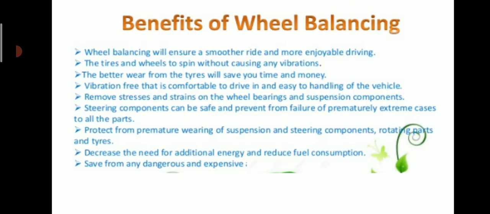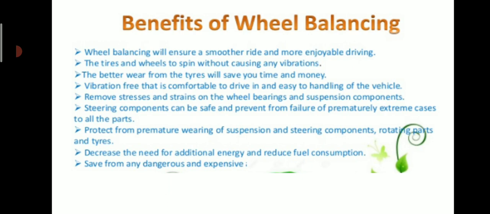What are the benefits of wheel balancing? Wheel balancing will ensure a smoother ride and more enjoyable driving. The tires and wheels spin without causing any vibration. Better wear of the tire will save you time and money. It is vibration free, comfortable to drive in, and easy to handle. It removes stresses and strains on the wheel bearings and suspension components.